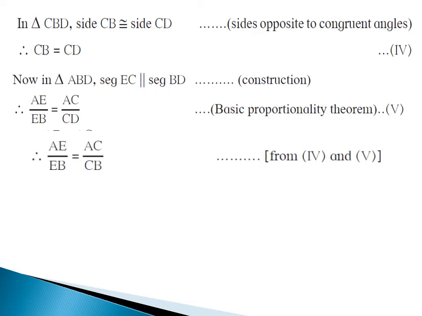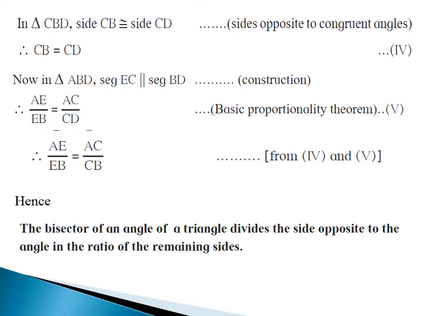Therefore, AE upon EB is equals to AC upon CB from statement number 4 and 5. Hence, the bisector of an angle of a triangle divides the sides opposite to the angle in the ratio of the remaining sides.